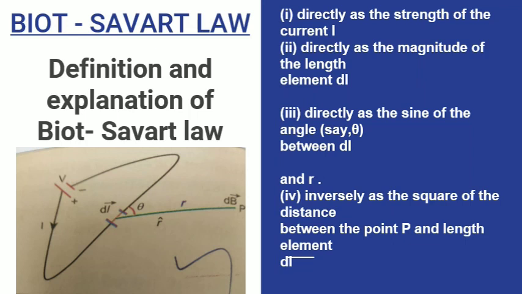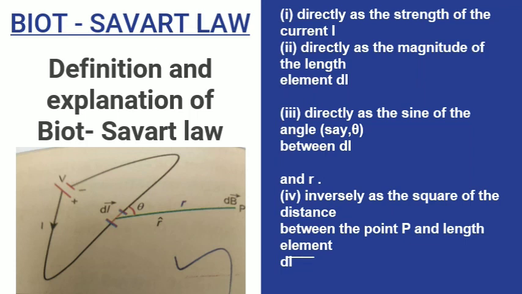To explain the Biot-Savart law, we have considered a current carrying conductor as shown in the figure, and the Biot-Savart law is true for any shape of the conductor. When the current is flowing through this conductor, it is going to produce the magnetic field around it in all dimensions. At a particular point we are going to calculate the magnetic field.